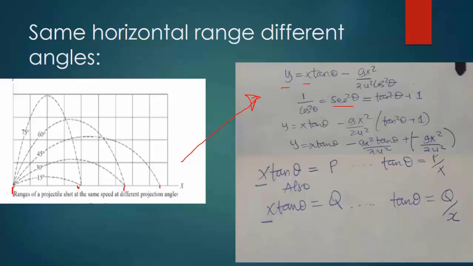So tukisubstitute instead of 1 over cos square theta tukaweka tan square theta plus 1, tutakuja kupata kitu kama hiki hapa, kwamba x tan theta minus gx squared divided by 2u squared. In place of 1 over cos square theta tunaweka tan square theta plus 1. Kwa hiyo imekaa badala ya hii value ya 1 over cos square theta. So tukisimplify tuka open brackets, hapo tutakuja kuwa na minus gx squared tan square theta over 2u squared, as it is shown there. Then if we substitute again kuja ku multiply na hii 1 itakuwa minus gx squared